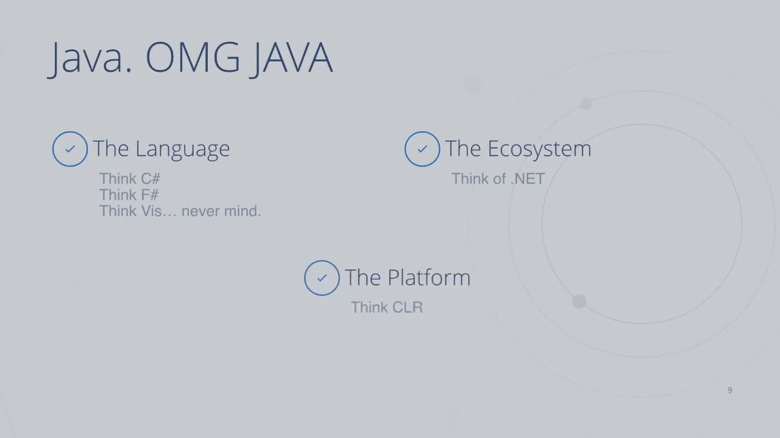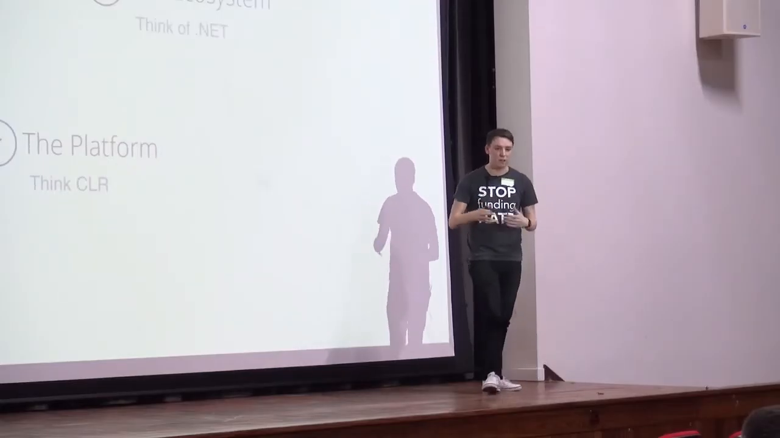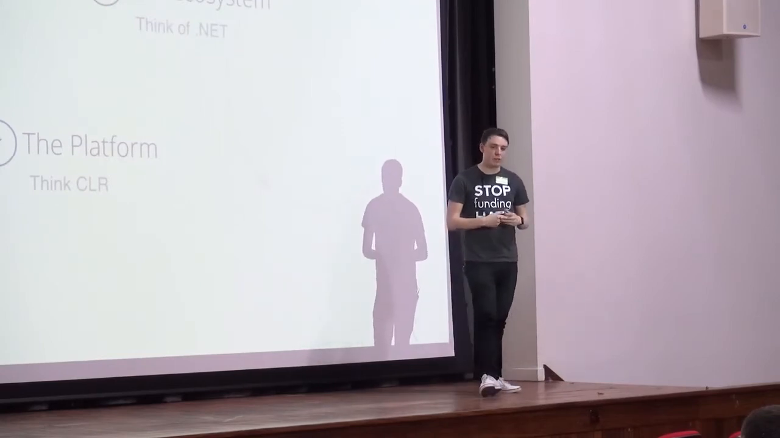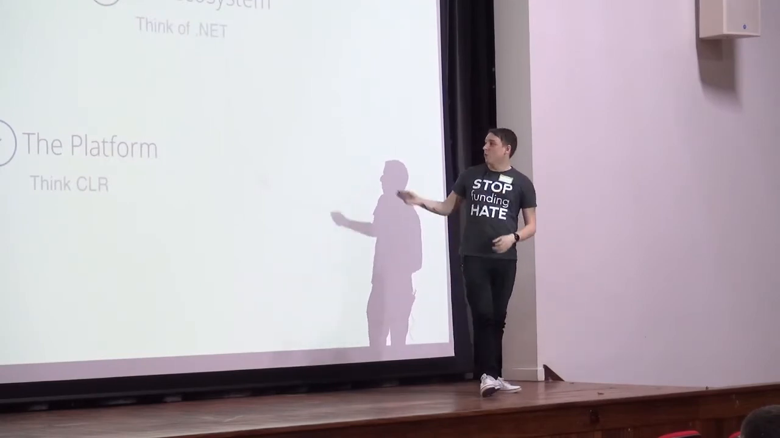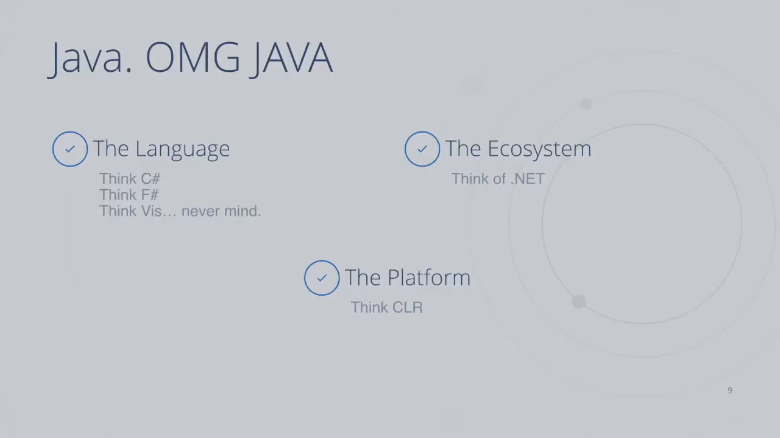And finally, the platform, how it runs. For this one, think of the CLR. Think of the stuff that takes your IL and makes it run, right? The jitter, things like that, the garbage collector. That's in there too. So it's a similar setup, but a little bit different, okay? When we talk about Java, we mean all three of these things, not just the language. So don't be scared by it all.